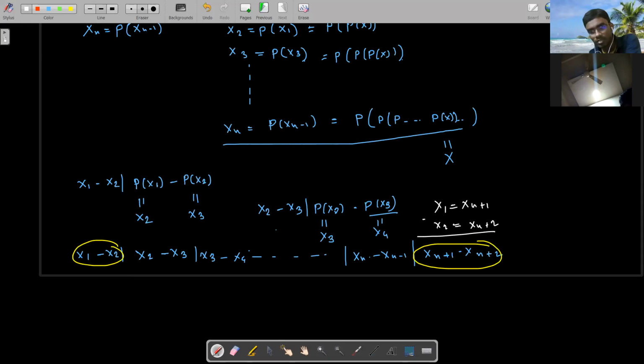So obviously their differences are the same. Yes or no? Now if these two terms are the same, one obvious thing: suppose a divides b, meaning b is divisible by a. Do you understand this thing, that x1 is equal to xn plus 1?